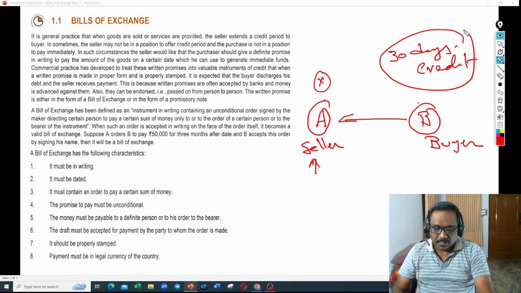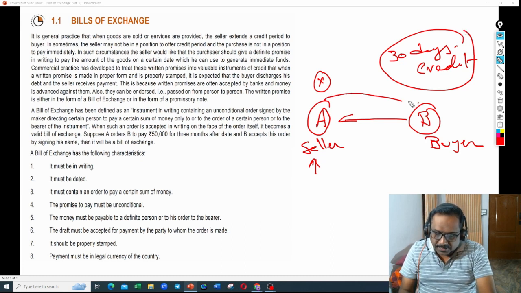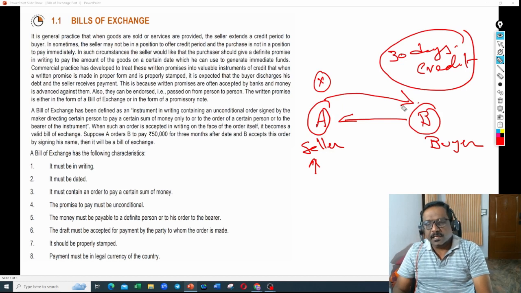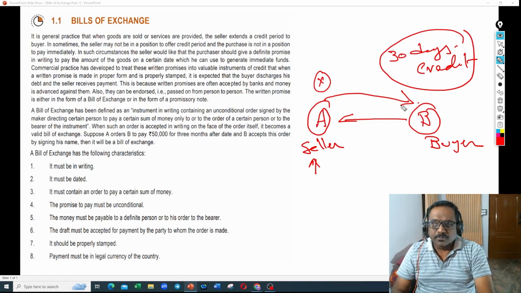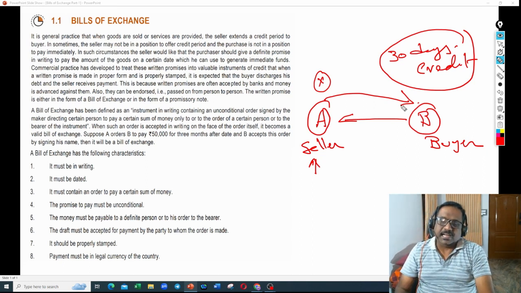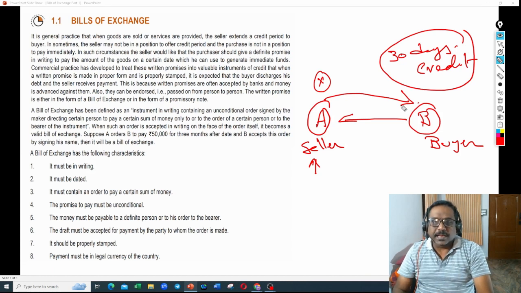A will tell B, Mr. B, okay, I'm ready to give you 30 days credit, but you need to promise me in writing, underline that, in writing, saying that I'm ready to pay so and so amount, let us say 10,000 rupees, for the goods purchased.